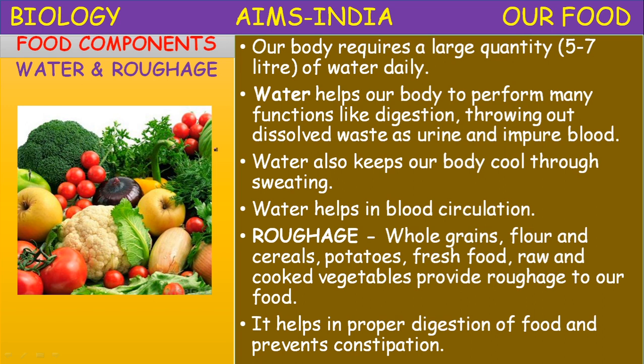Vegetable salads provide roughage for proper digestion, so you have to include it first. Children, water and roughage are available through directly drinking water and also the water present in the food materials which we eat. All fresh leafy vegetables are rich in water and roughage.